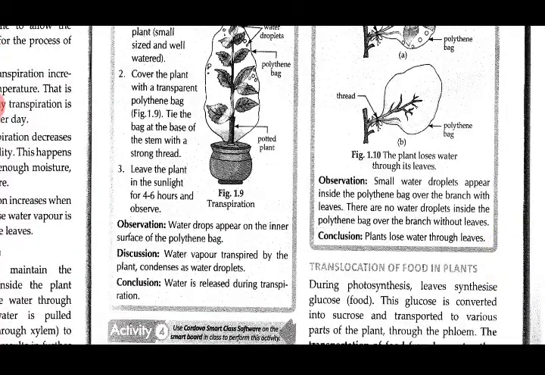What is the observation? We see small water droplets inside the polythene bag over the branch with leaves, and for the branch without leaves, the polythene bag does not show any water vapor. Is that clear? So we can conclude that the plants lose water through the leaves. Is it clear? And if the plant is without leaves, then transpiration will not be there. It will be there, but the percentage will be very small. That will be through the lenticels of the stem, that is pores present on the stem.